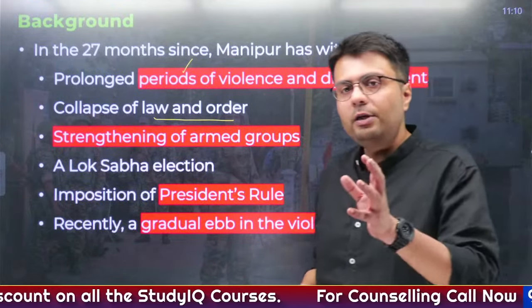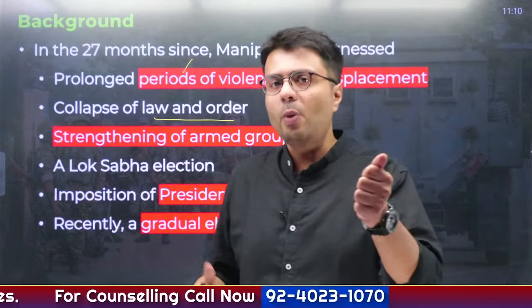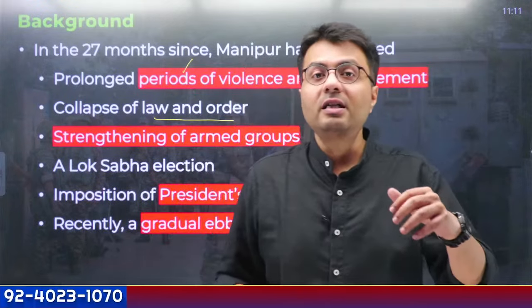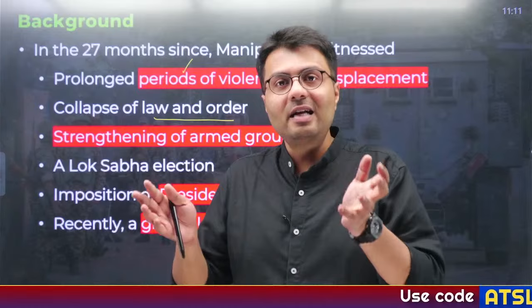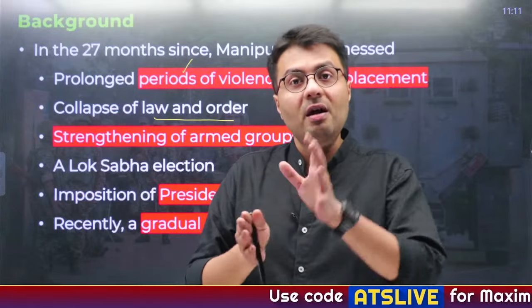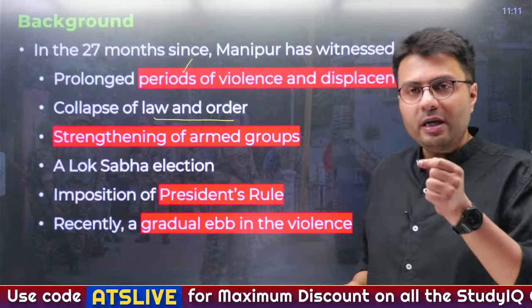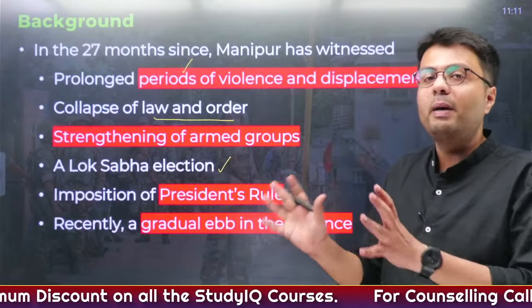Similarly, it also led to the strengthening of armed groups. On both sides of the conflict, the Meiteis on one hand and the Kuki and Zo on the other, groups of people in these communities have armed themselves, and this self-arming has led to a further increase in the violence rather than a reduction. Also, in the summer of 2024, the Lok Sabha election happened in Manipur, even despite this violence.